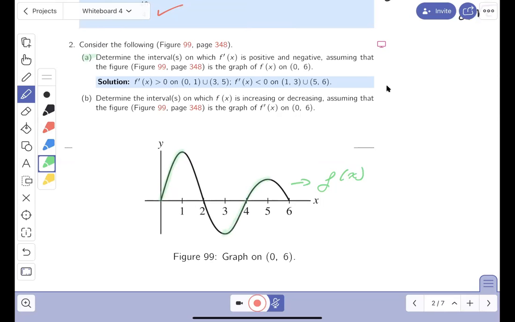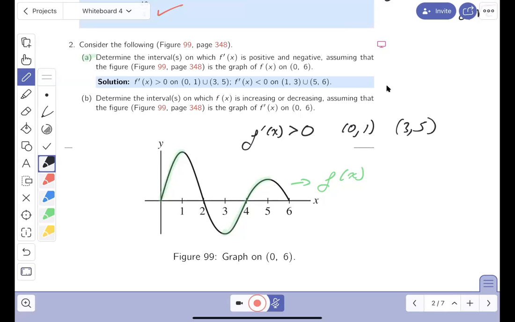So if this is the function f, I'll write this down for you. F prime of x will be positive when the function is increasing. What are those intervals? Looking at it, it looks like 0 to 1. And where else? It looks like 3 to 5.